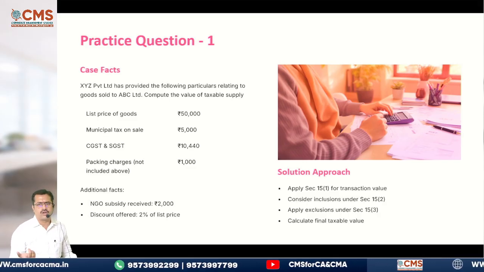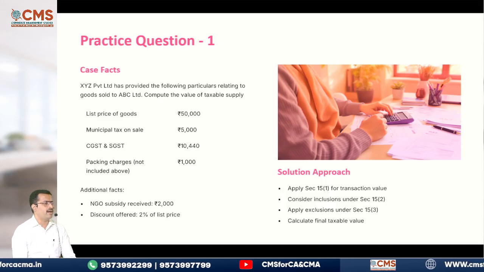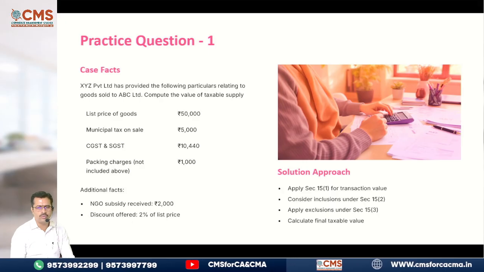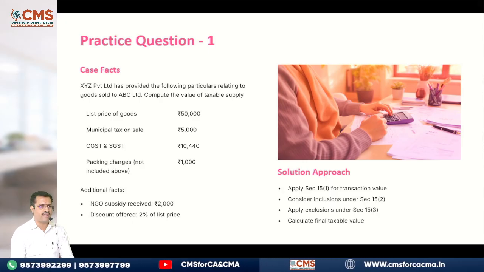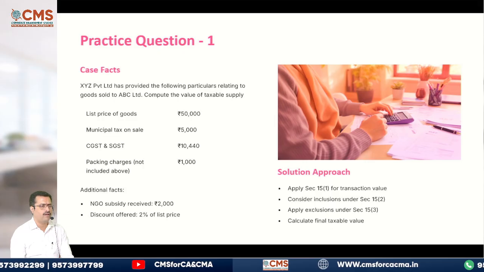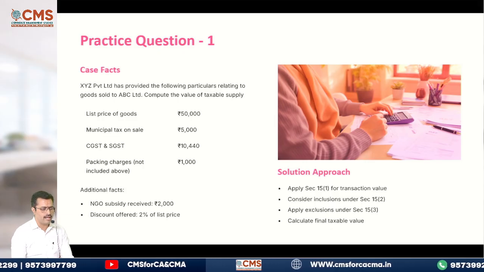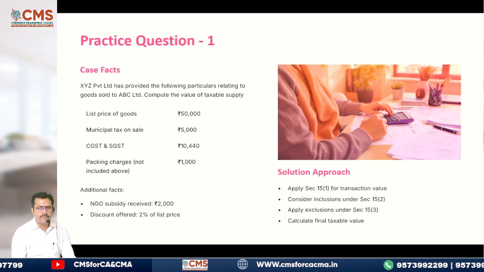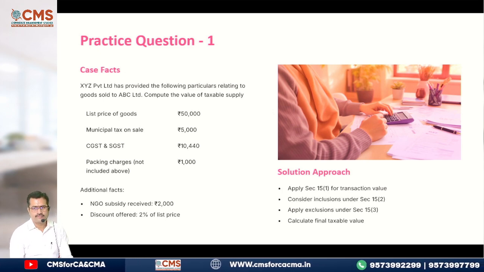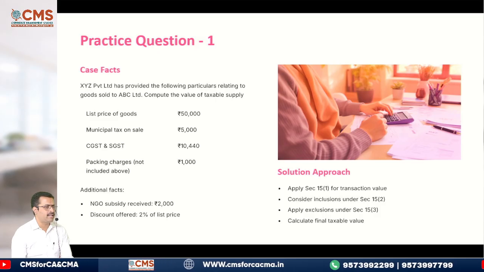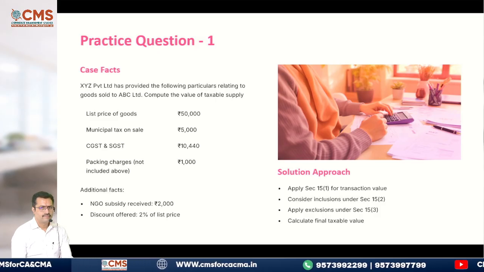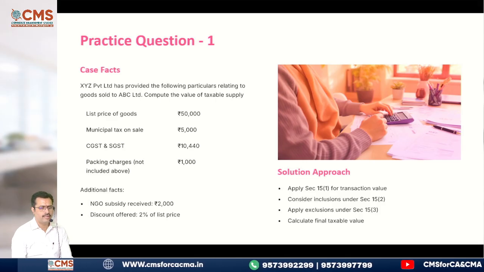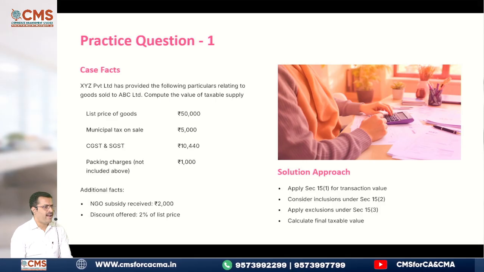Or if you want to put it in the notes also, you can. XYZ Private Limited has provided the following particulars relating to goods sold to ABC Limited. Compute the value of taxable supply. List price of the goods, 50,000. Next, municipal tax on sale, 5,000. CGST and SGST, 10,440. Last, packing charges not included in the above, 1,000.